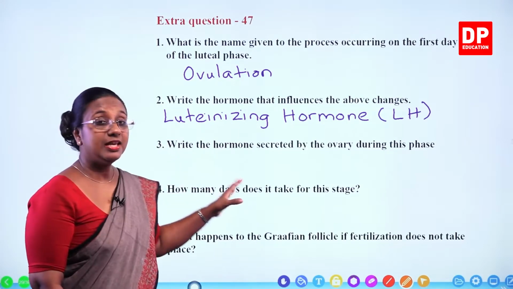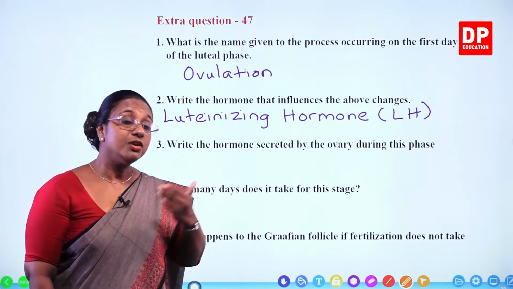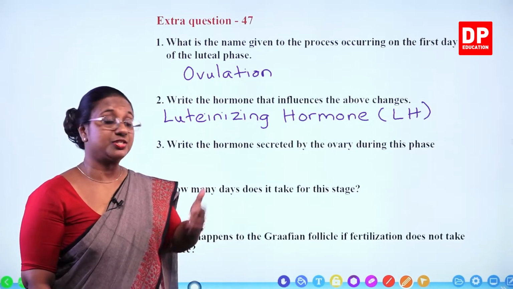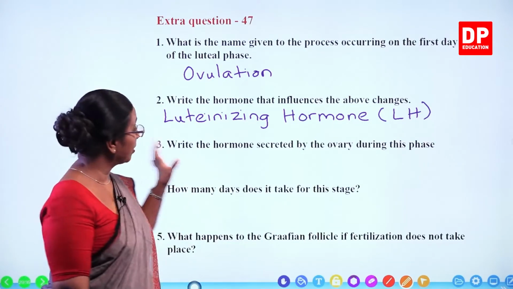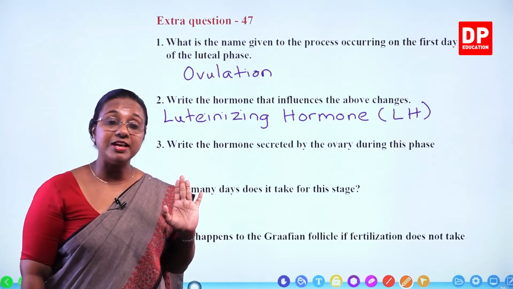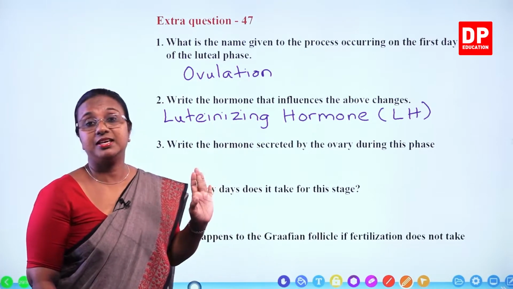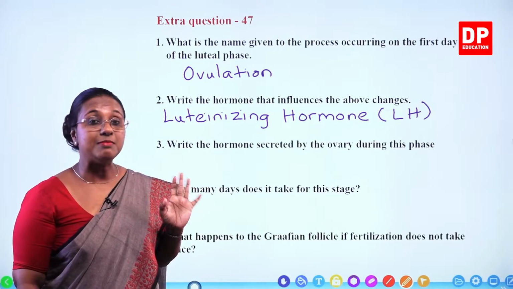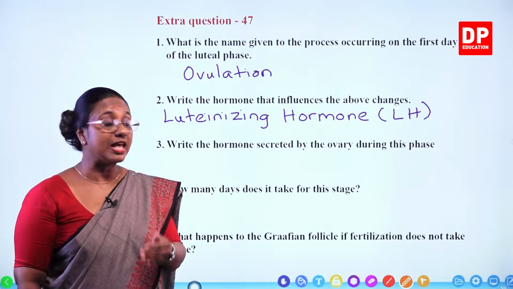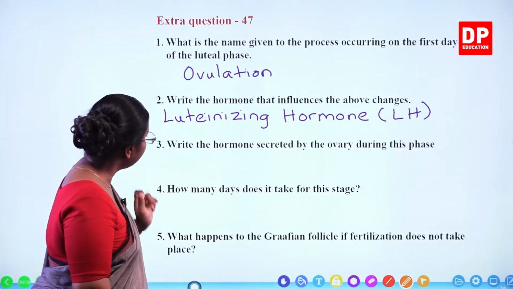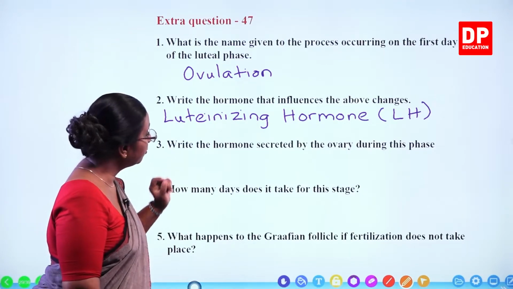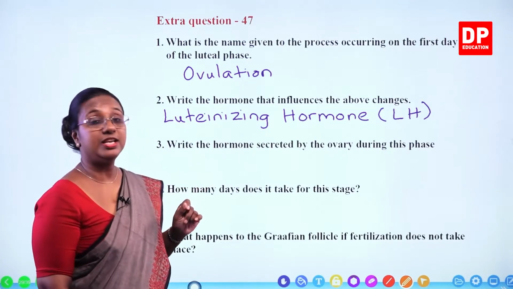Students, you all might be thinking we have been answering similar questions, similar answers. But the questions are asked in different ways. So I am sure by now you all have a very good idea about the process taking place in the female and male reproductive systems, as well as you know to answer different types of questions. If we look at the third one, write the hormone secreted by the ovary during this phase.